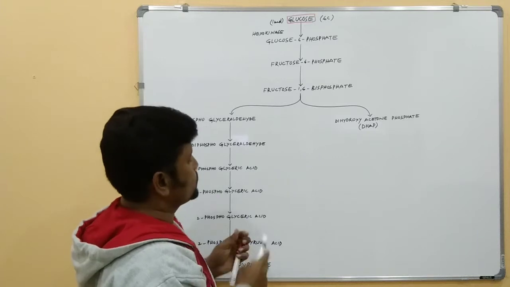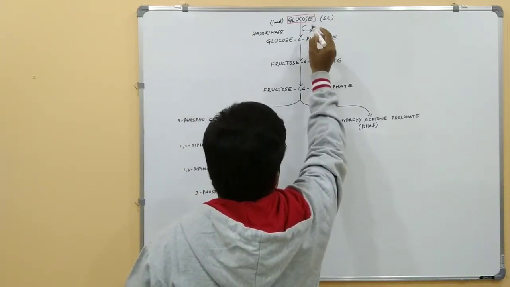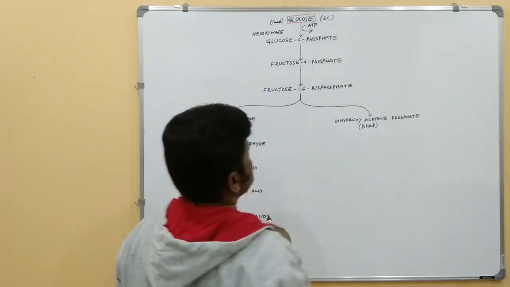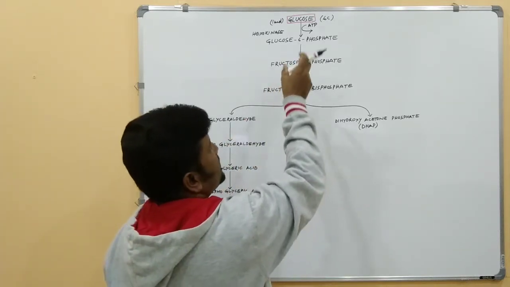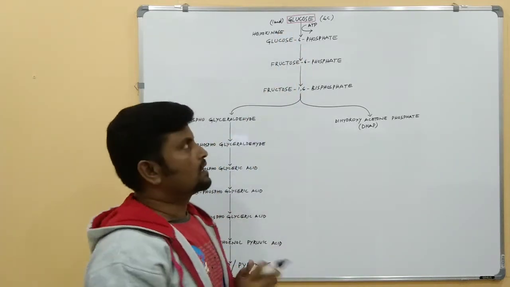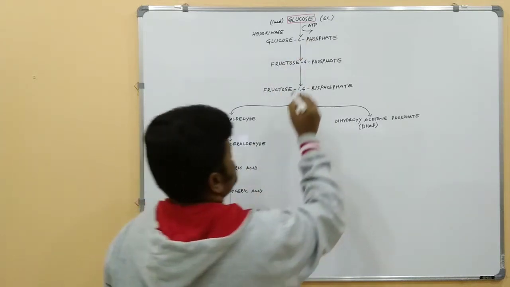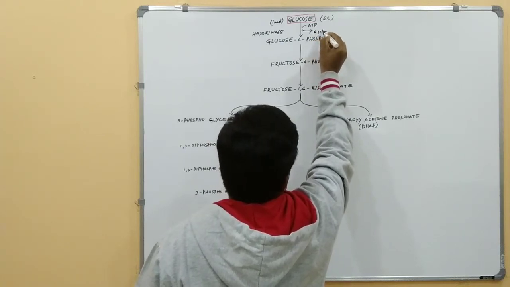Here what is happening? 1 ATP molecule is utilized. The phosphate group which is released from the ATP will get attached to the 6th carbon atom of the glucose and glucose is converted into glucose 6-phosphate. Now the ATP is converted into ADP.